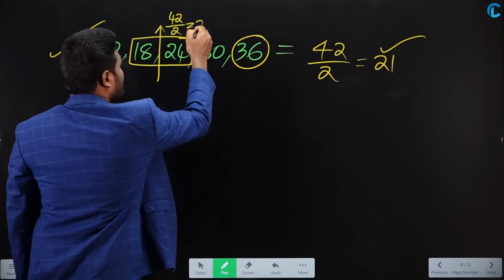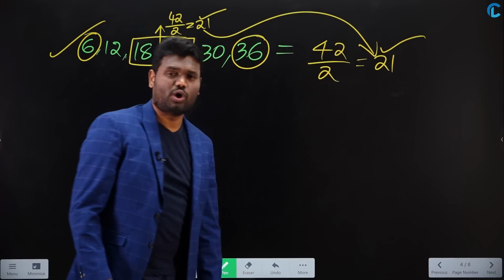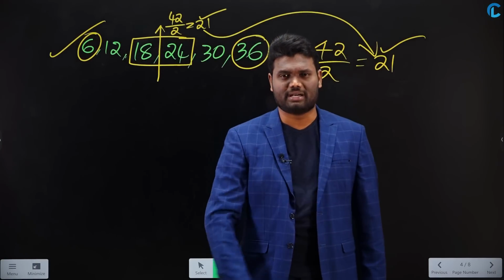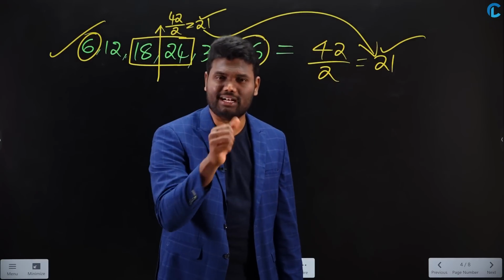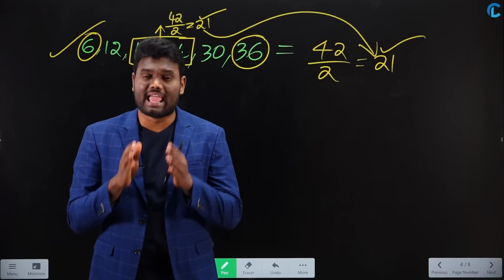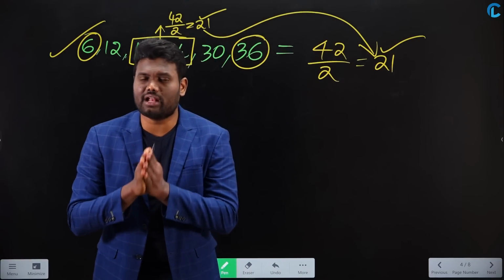42 divided by 2, that is nothing but 21, which is same as whatever we got here. So what I can simply say is, whenever you have odd number of terms, average is nothing but middle term. Whenever you have even number of terms, average is nothing but average of middle two terms. Okay, this is really important.